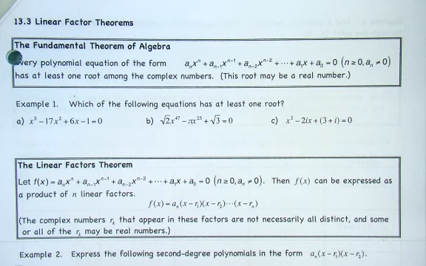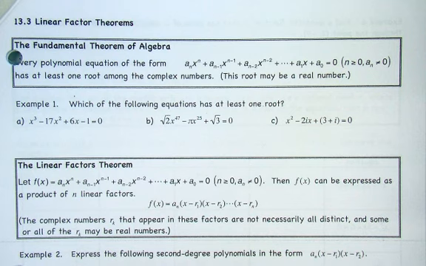What it basically is saying is that the maximum number is 4, but among those 4 solutions, if n is equal to 4, if your largest degree is 4, some of those 4 solutions could be imaginary. They could be complex. And others could be real. So you could have some of those solutions have i's in them, others could not have i's. You could have 4 that are all real. You could have 4 that are all complex. But the maximum number would be 4.